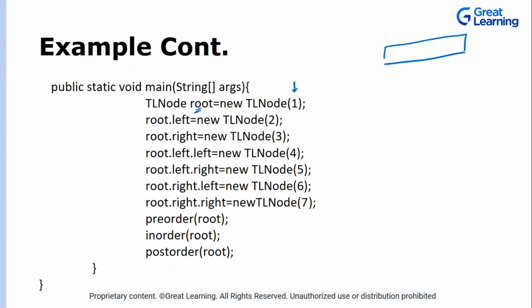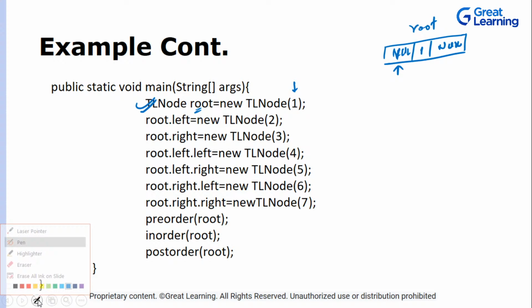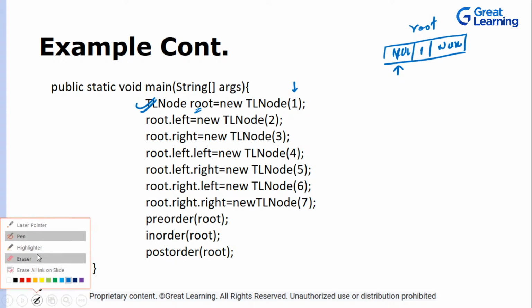We have this node over here. The left part is null, the data is 1, and the right is also null. Now we are saying root's left, this is our root, we are talking about this. Please go ahead and create a node, and whatever is the reference of that node, please insert that over here.